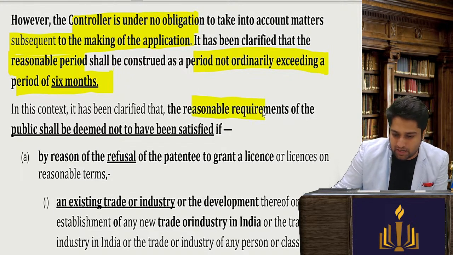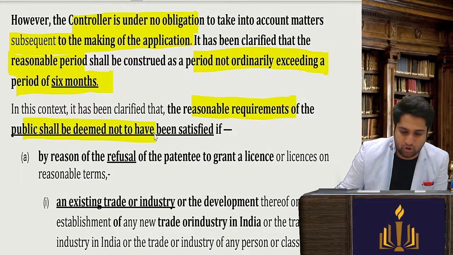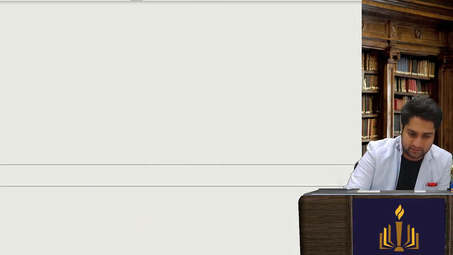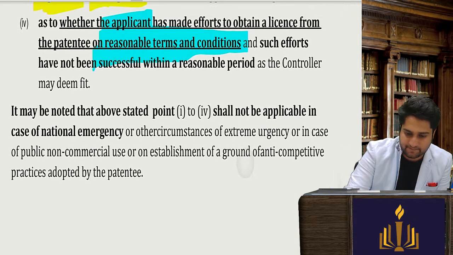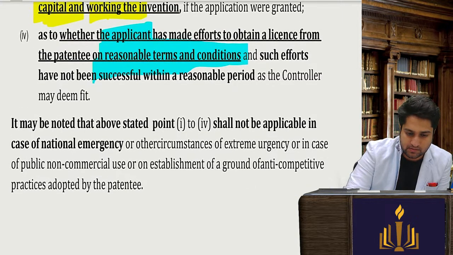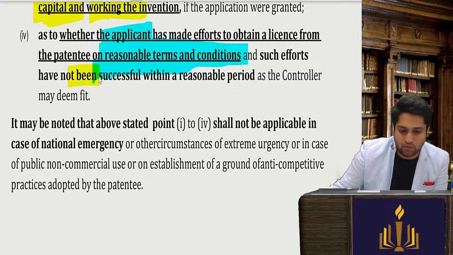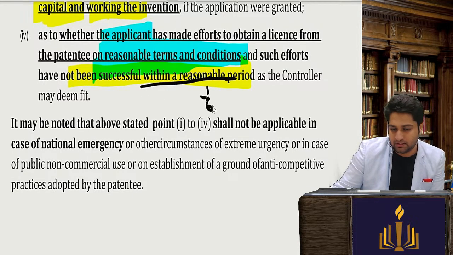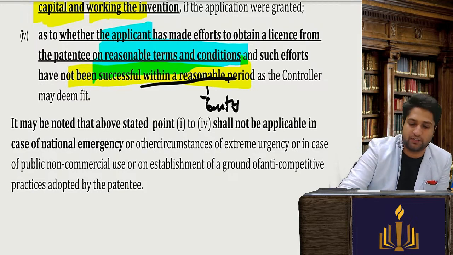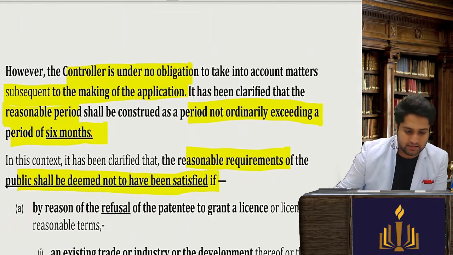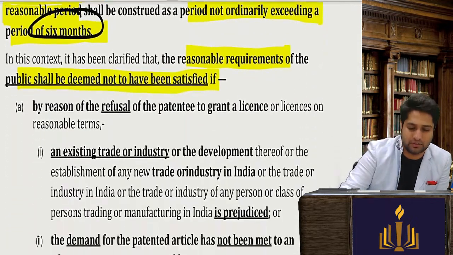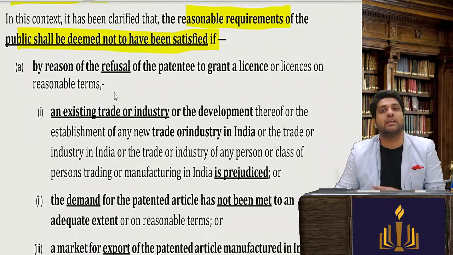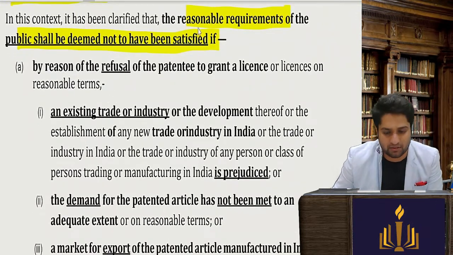The reasonable requirements of the public shall be deemed not to be satisfied if the applicant has not been successful within a reasonable period. So here they mean 6 months. So he was trying to negotiate for a period of 6 months. Okay, then he has come. So we say, okay, fine. Then comes reasonable requirements of the public.